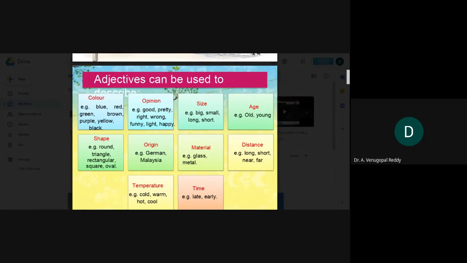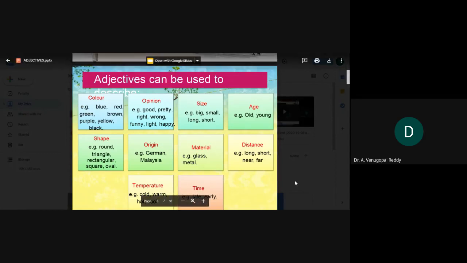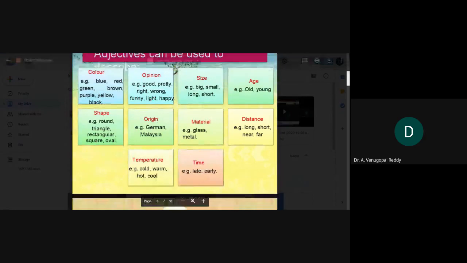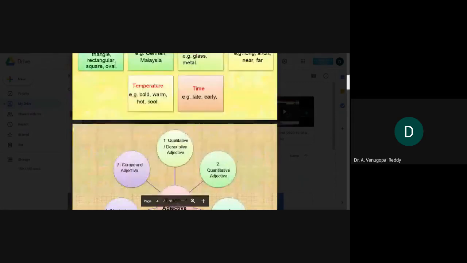In addition, it describes the distance, whether it is long, short, near, or far. It also describes the temperature, whether it is cold or warm, and finally the time, whether it is late or early.